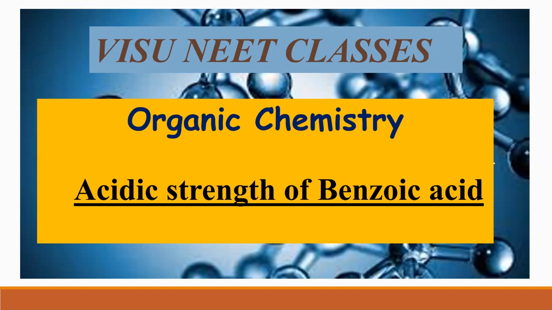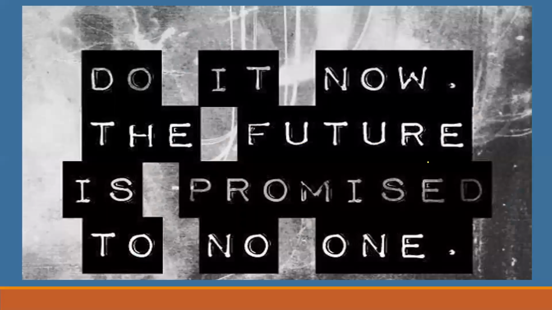In this class, I'll discuss only benzoic acid: how the ortho effect and SIR, and how the electron withdrawing group and the electron donating group, will affect the acidic strength of benzoic acid. Just listen carefully and try to practice the questions from your material if you have any. Now let's move to the discussion about benzoic acid. So what is benzoic acid?